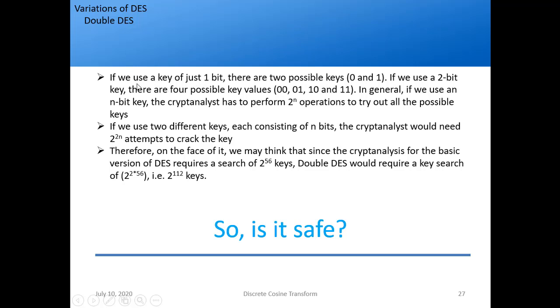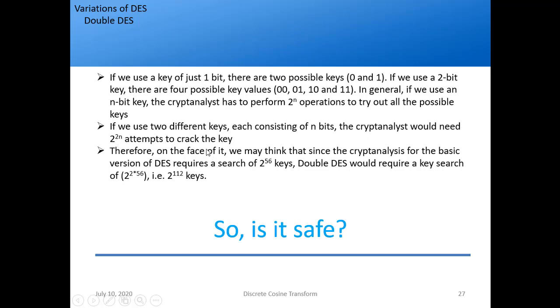So let's see what happens. If we use a key of just 1 bit, how many possible keys are there? Only 2 raised to 1, so 0 and 1. Now if you use a 2-bit key, there are 4 possible key values: 00, 01, 10 and 11. So in general, if you use an n-bit key, how many keys will there be? There will be 2 raised to n, right? Now we are using two different keys, K1 and K2. So the number of possible keys for the cryptanalyst to try becomes 2 raised to 2n, right?